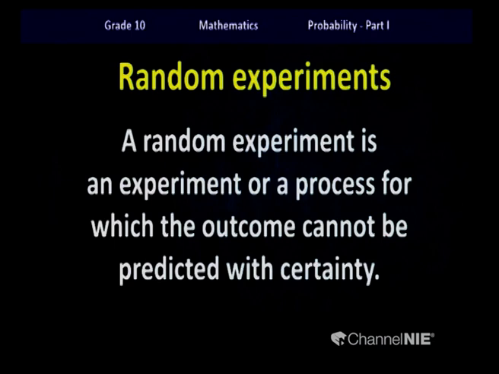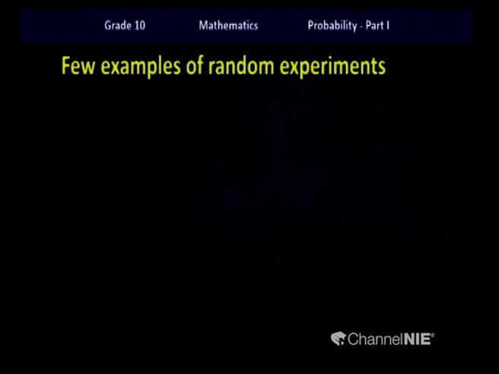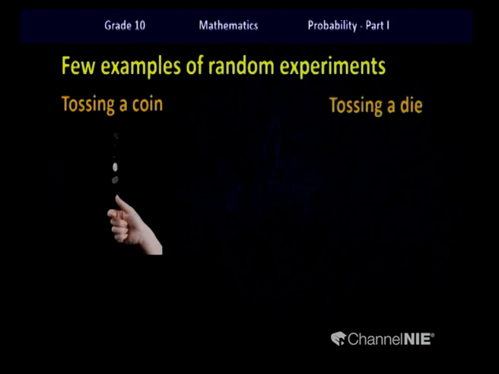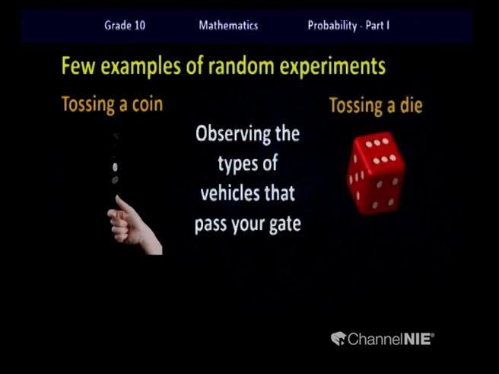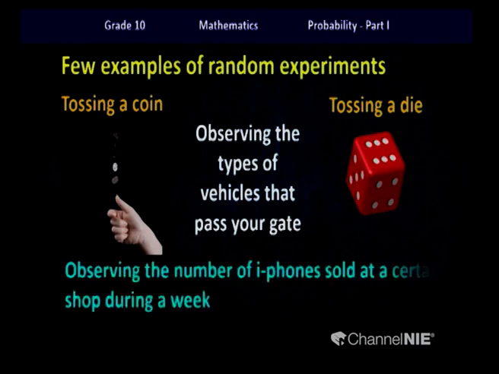Let us look at some examples. Tossing a coin, tossing a die, observing the types of vehicles that pass your gate. Another example? Yes, observing the number of iPhones sold at a certain shop during a week.